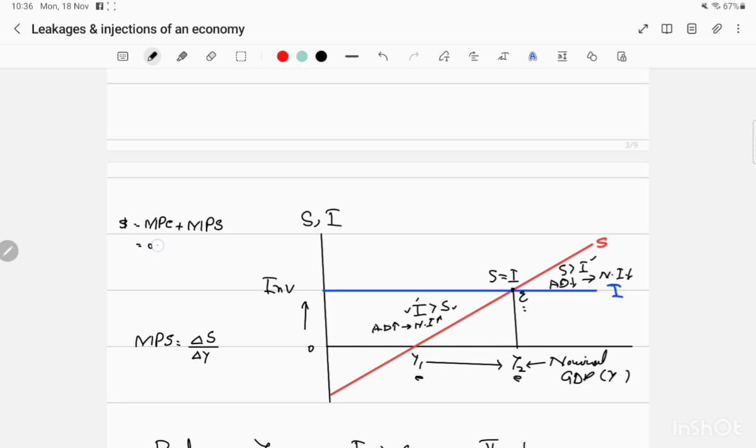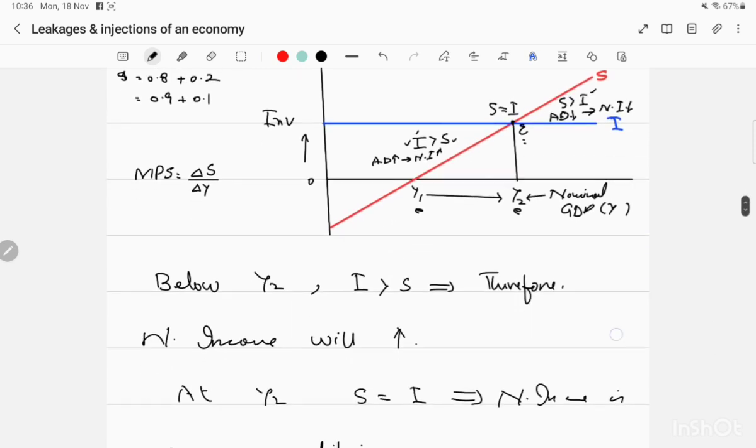So if MPC is 0.8, MPS will be 0.2 for each dollar. When MPC is 0.9, like 90% of extra income is consumed, MPS will be 0.1. So the saving slope or gradient is called MPS. When its slope is decreasing, the saving curve will become flatter, and when its slope is increasing, it will become steeper.